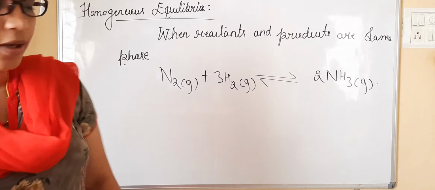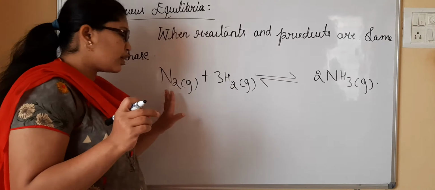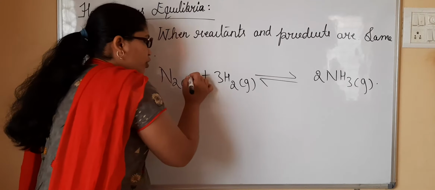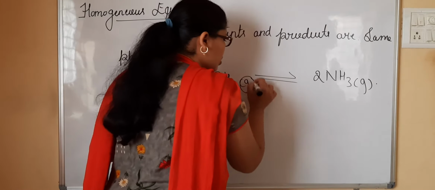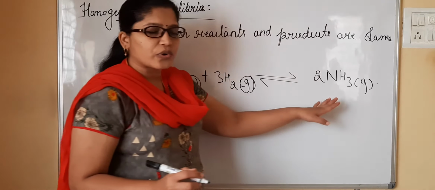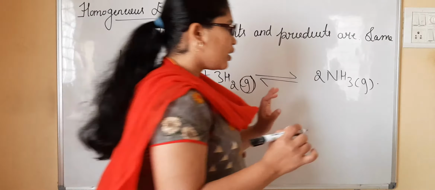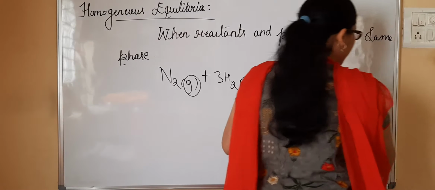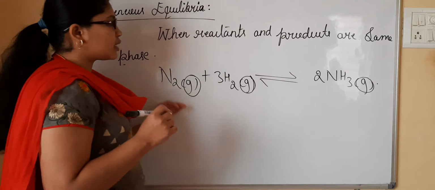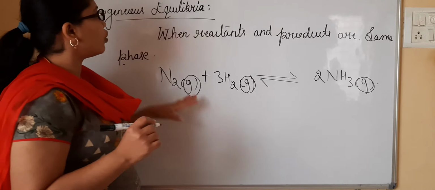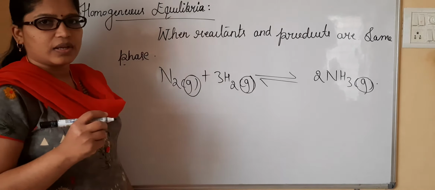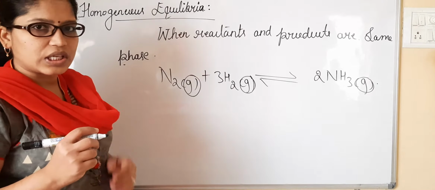Nitrogen is in gaseous form, hydrogen is also in gaseous form, and the product obtained here is also in the gaseous phase. So this is an example of homogeneous equilibrium.